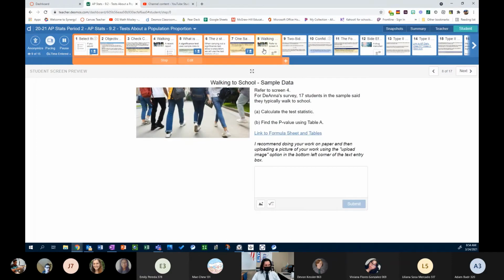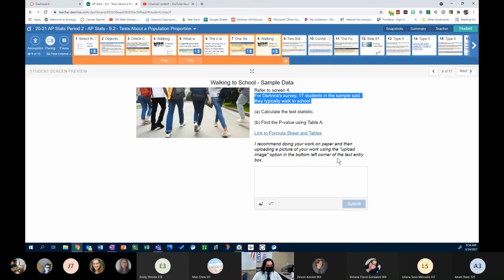So that brings us to our next problem. All right, and this refers back to screen 4 with our walking to school problem in our context. And Deanna, for her survey, 17 students in the sample said they typically walk to school. Okay, so that is our sample, right? For part A, calculate the test statistic. In part B, find the p-value using table A. There is a link to table A right here if you need to pull up table A. This is actually a link to all the formulas and tables that you'll have available in the AP exam.